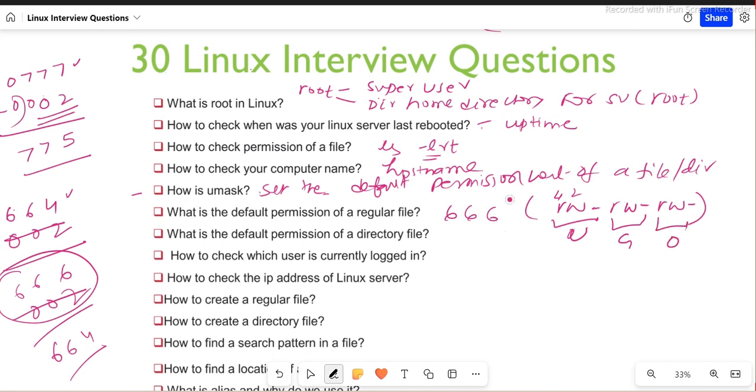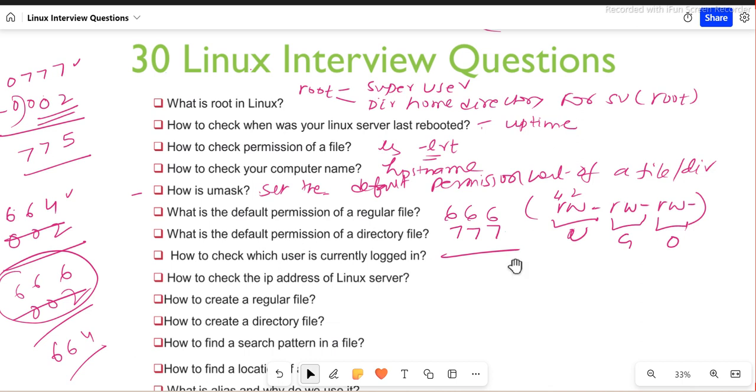All right. What is the default permission for a directory? So a directory is not a regular file, no? For a directory, the default permission is basically 777, and based on the umask, it will also change, right? So as I said, umask and this permission will differ while creating files. You can let me know if you want a separate video, I can do it and explain all these things. But for now, you know that this is the default permission, all right?